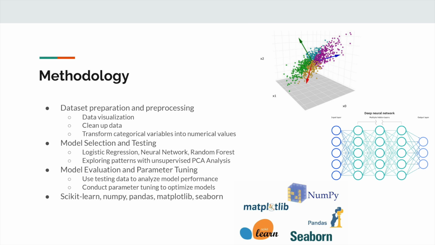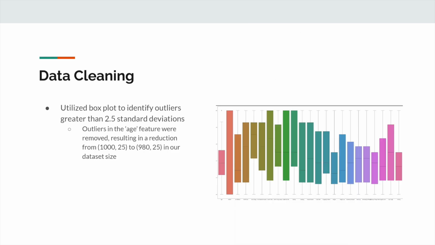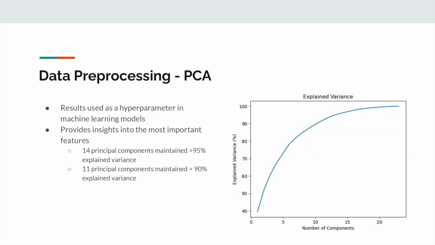Our initial focus was on ensuring the quality of our data. One of the key points we sought to reduce was the prevalence of outliers. In order to visualize this, we plotted a box plot of all the features we had. This helped to identify outliers within 2.5 standard deviations away from the mean, which we then removed from our data. For instance, outliers in the age feature were removed, resulting in a reduction from 1000 by 25 to 980 by 25 in our dataset size.